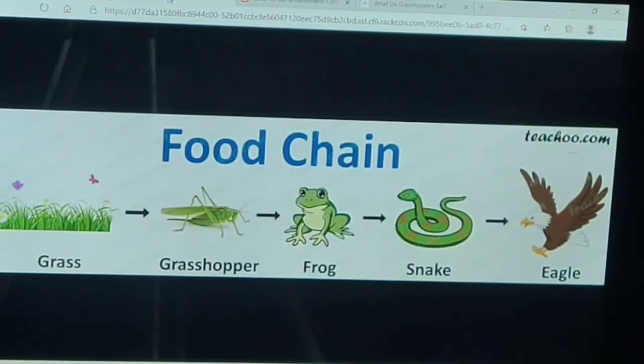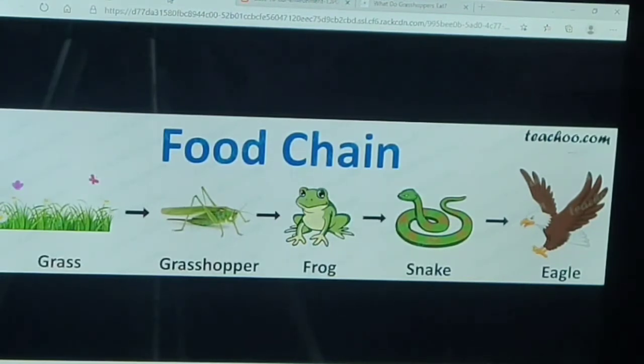Third trophic level, the small carnivores, they feed on the herbivores. And the larger carnivores come at the fourth trophic level. They are also known as tertiary consumers.